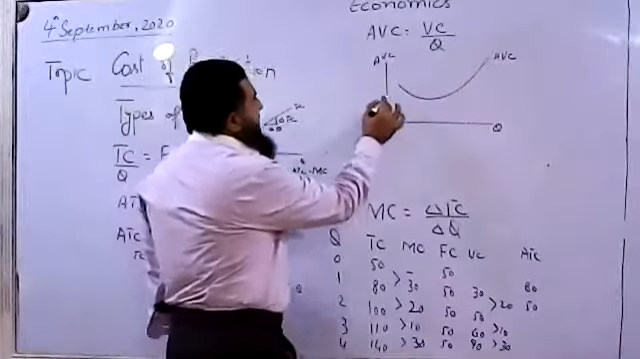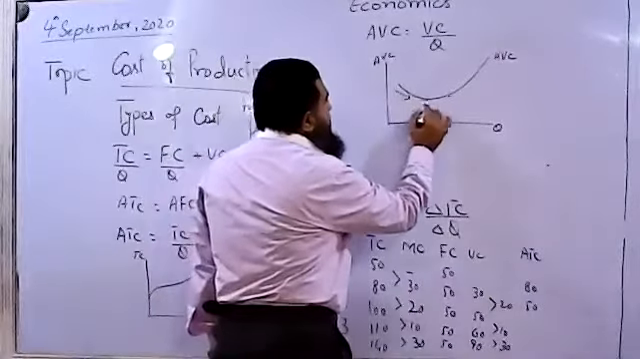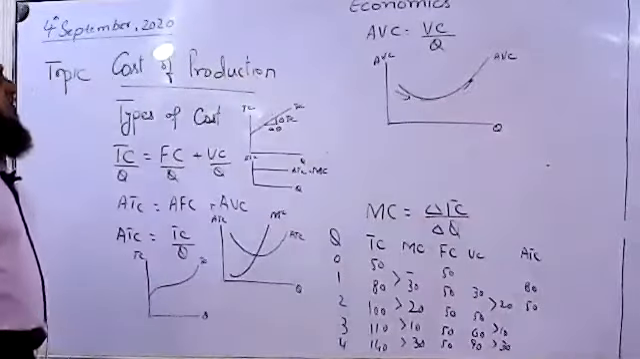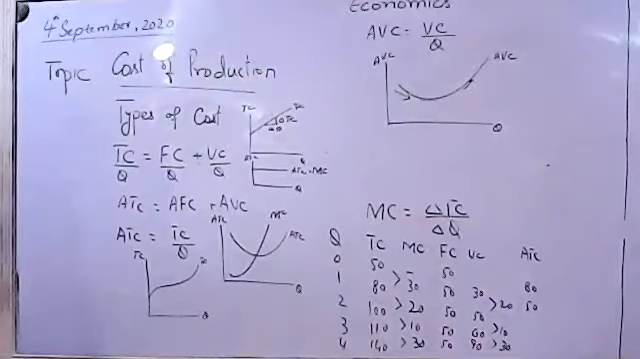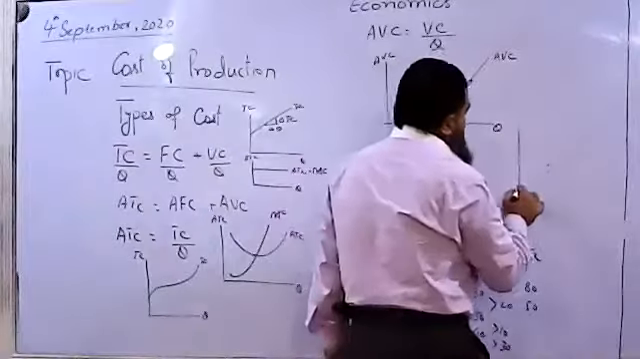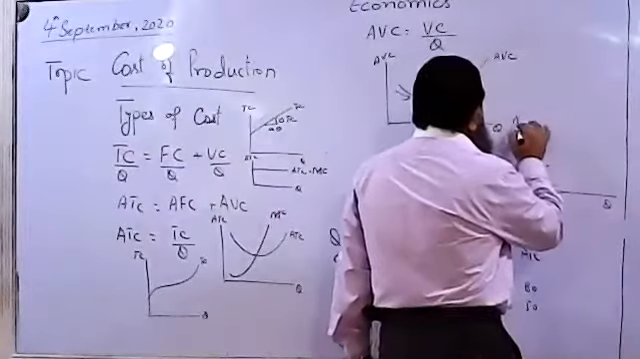It is also declining, going to a minimum point and then starts increasing. And why is it increasing? Due to the diminishing returns of the variable factor of production. Now come back towards our topic of average total cost. I said it, average total cost.